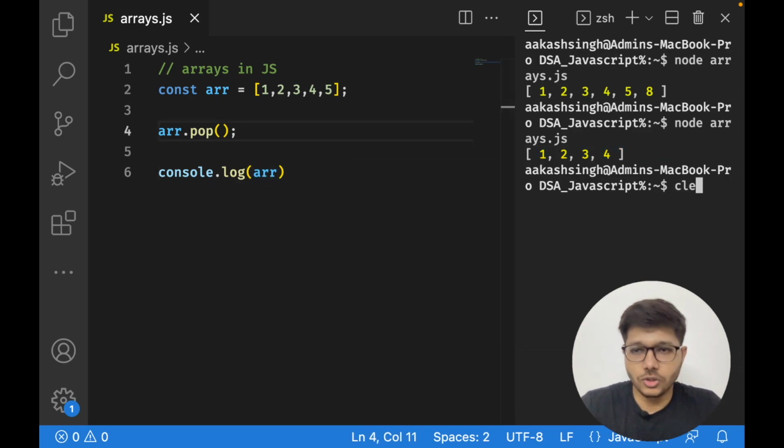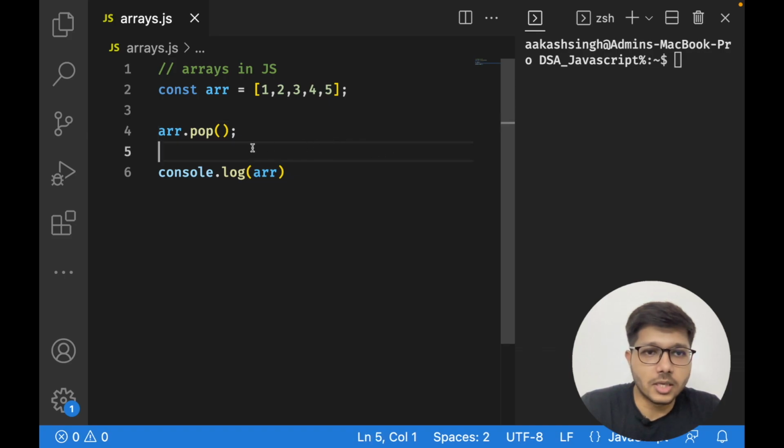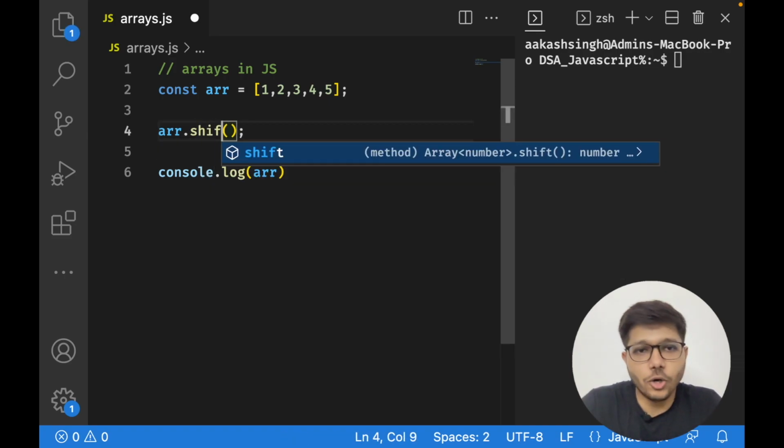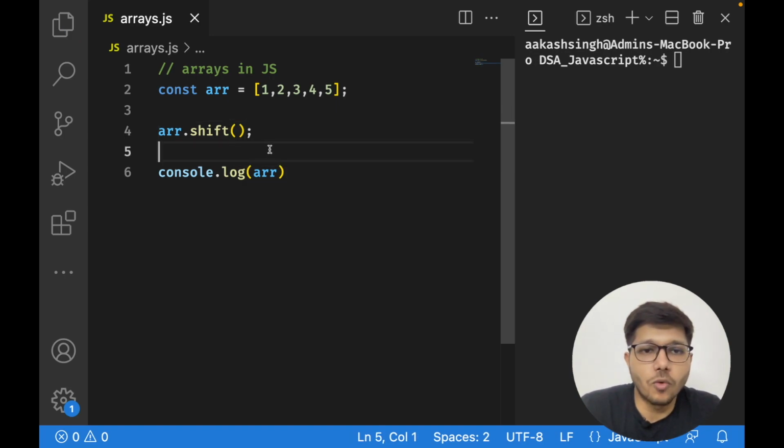All right, so now there are two more methods that we can learn in arrays. So there is array.shift. Okay, so what array.shift does, it also removes an element.